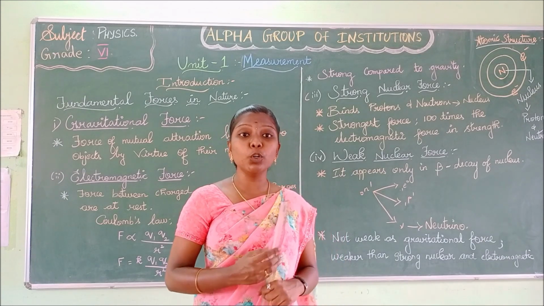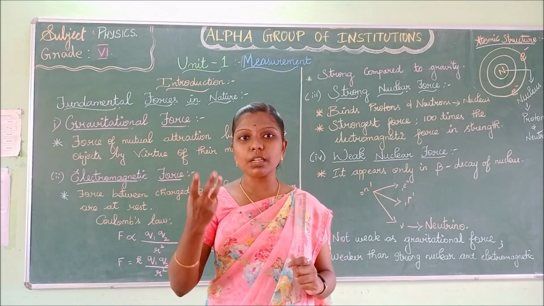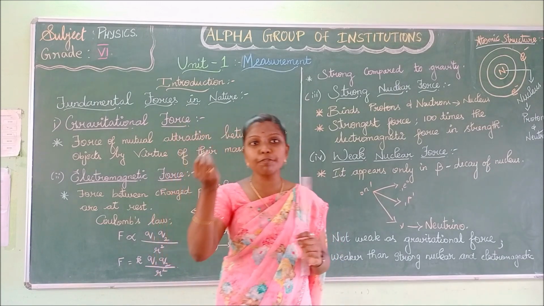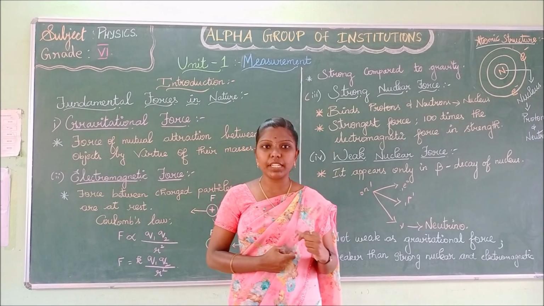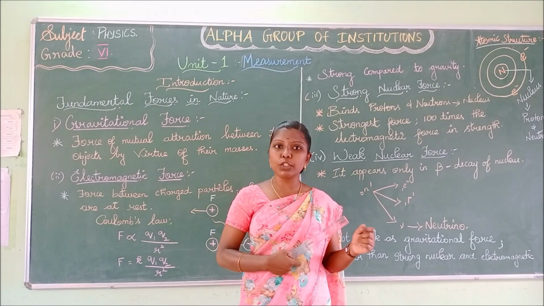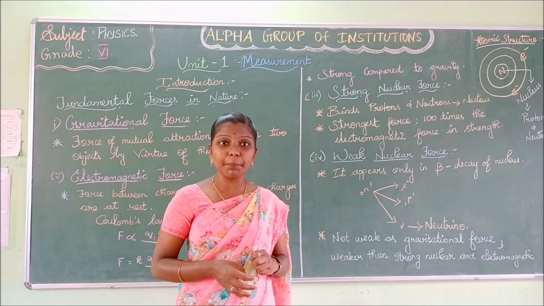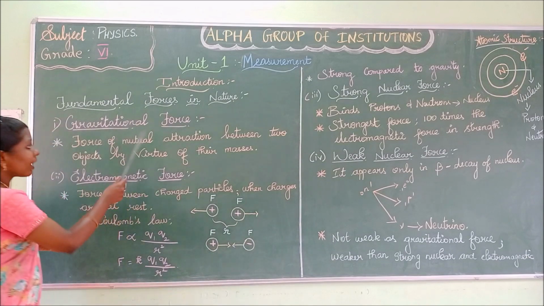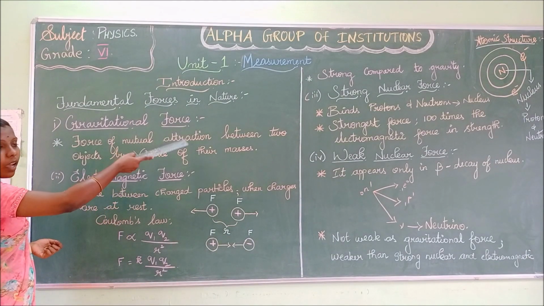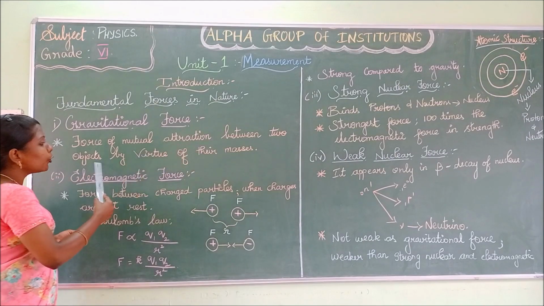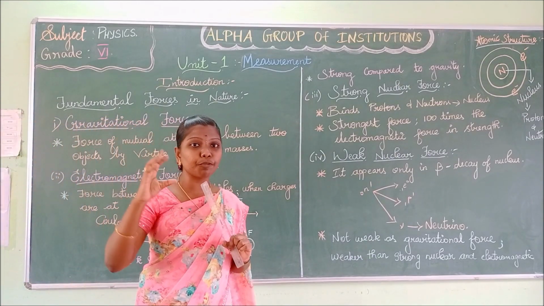It is due to gravity. Gravity is nothing but attraction. It has some property of attraction. The earth has gravity of attraction, and so the apple gets attracted towards the earth. Now, gravitational force is nothing but the force of mutual attraction between two objects. What are the two objects in Newton's observation?